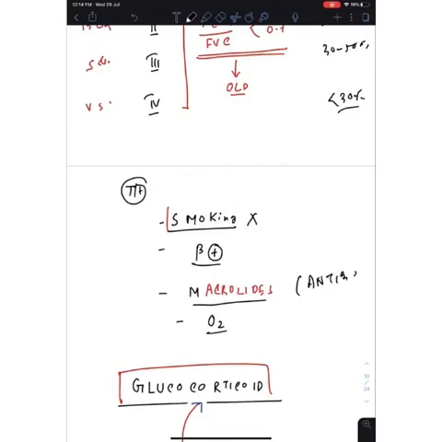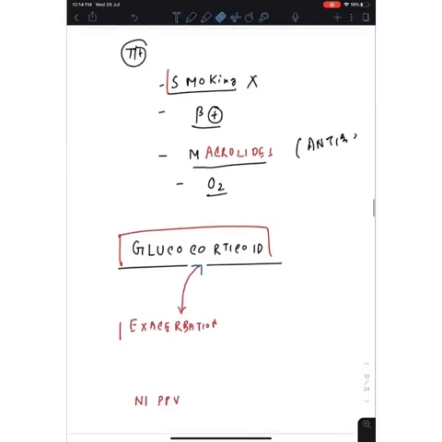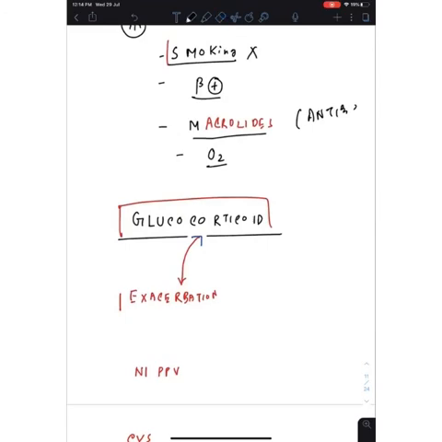We give oxygen. Now, it's a controversy whether we can use steroids like glucocorticoids or not. I can say glucocorticoid is used in case of exacerbation. In case of exacerbation, you should use glucocorticoid, but it should not be used long term, because it has much more risks than benefits. So long term, no use of glucocorticoids, but you can use it in case of exacerbation.